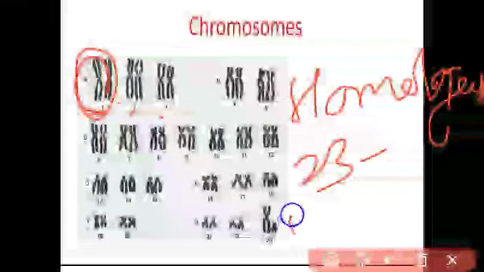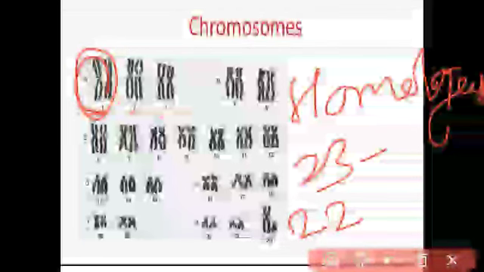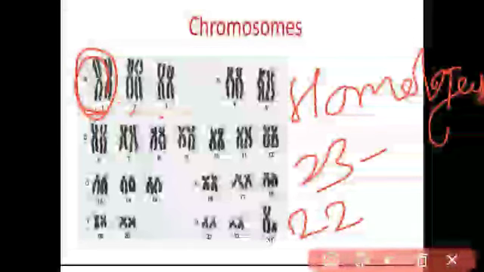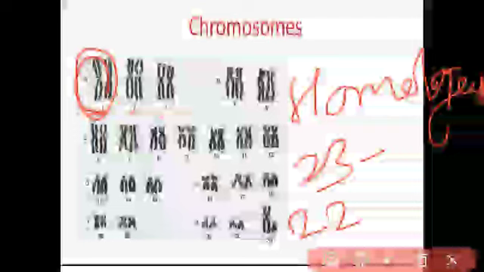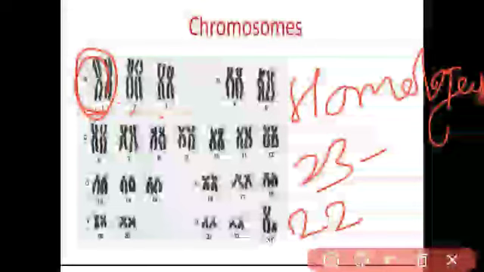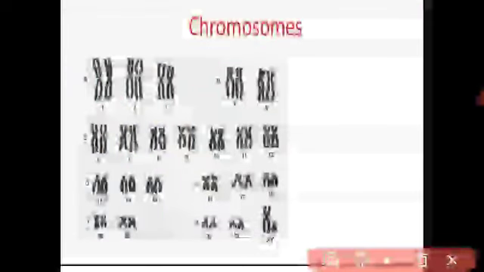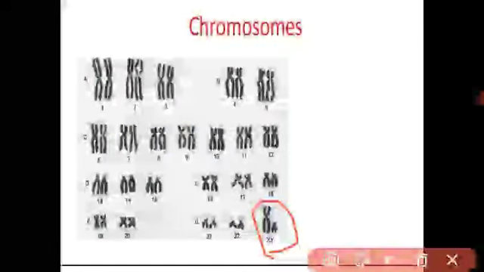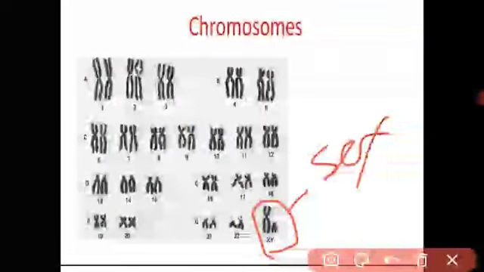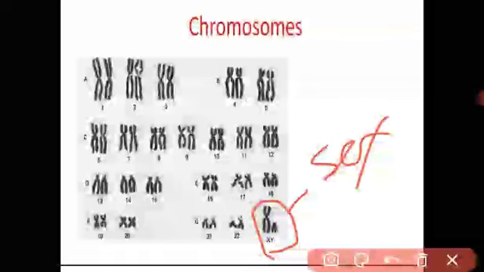Out of 23, 22 pairs of chromosomes are called autosomes. These 22 pairs are identical; both are similar to each other. This is called autosomes, and the last 23rd pair is called the sex chromosomes. These chromosomes determine whether the baby is a boy or a girl. Got it?